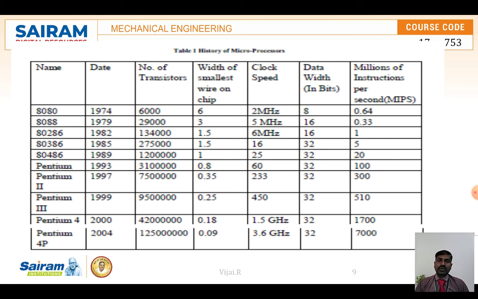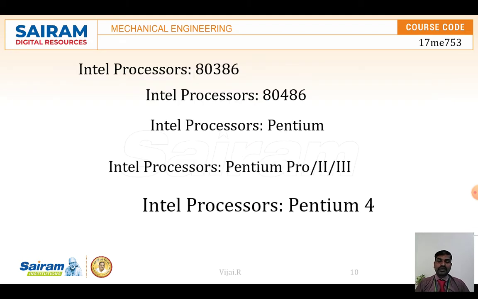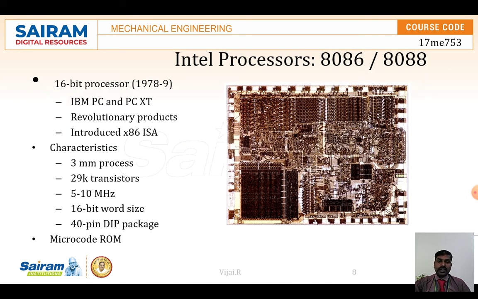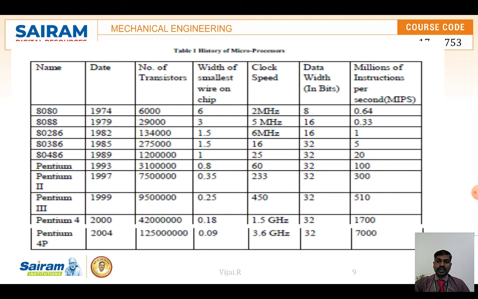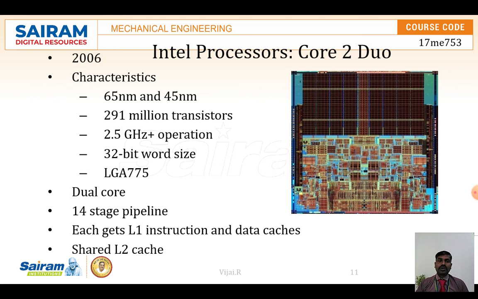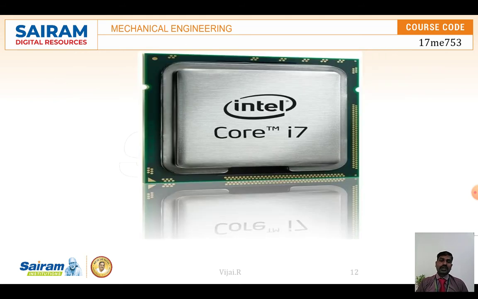So the microprocessor is getting developed one by one. It is a chip where everything is getting developed, from the 80386 after the 8086 came, and it kept increasing until Pentium 4. Now you can see the Intel Core Duo processors, and the Intel Core i7 existing.